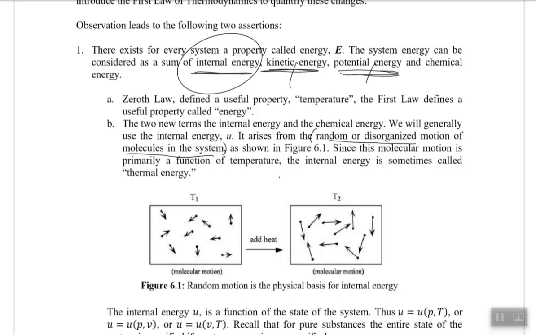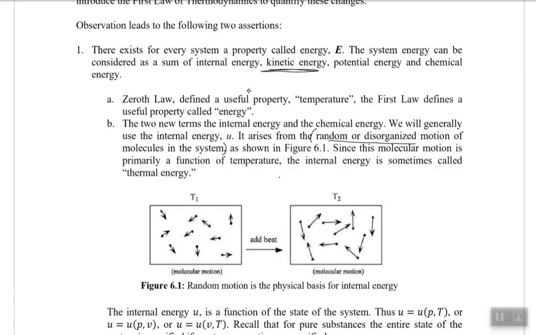Microscopically, kinetic and potential energy of the molecules can be related to the internal energy. But macroscopically, kinetic energy is mostly related to the flow of the system or the flow of the molecules, and potential energy is obviously the potential of the molecules, while it does not relate to the internal function of the molecule itself.